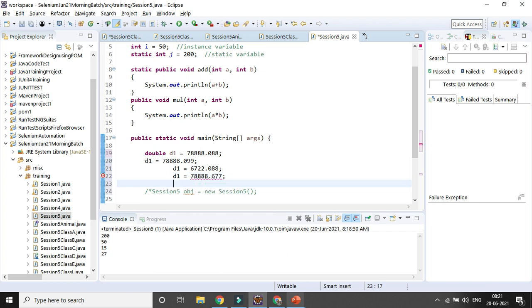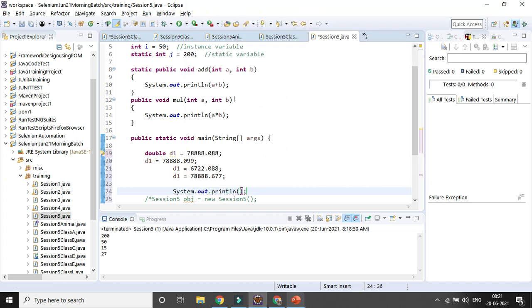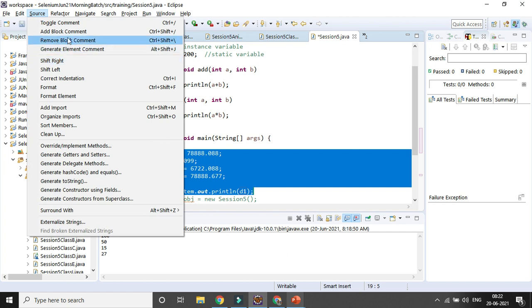And if I want to print the variable here, it will give me the value from the last assignment. Let's format the code: select the code source and format it.